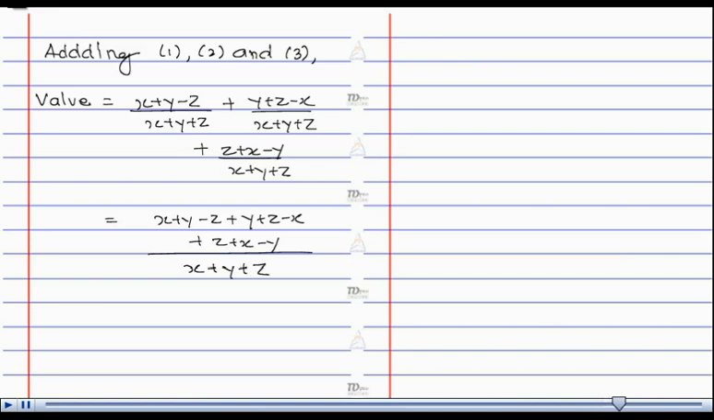Cancelling, we get the expression equal to x plus y plus z upon x plus y plus z, which is equal to 1, and therefore our answer is option number 2.